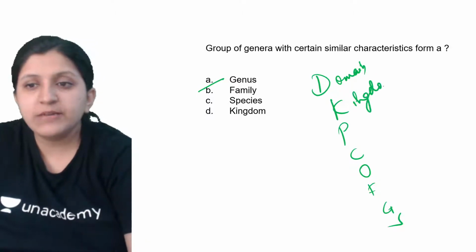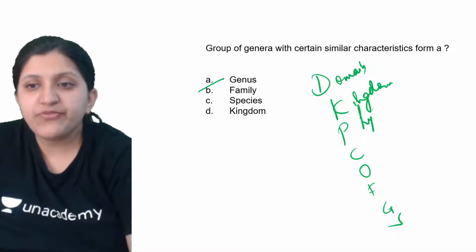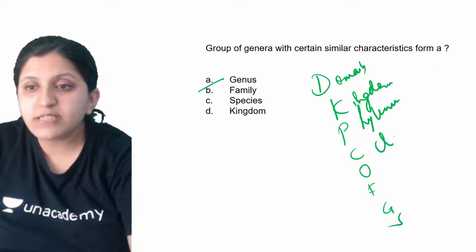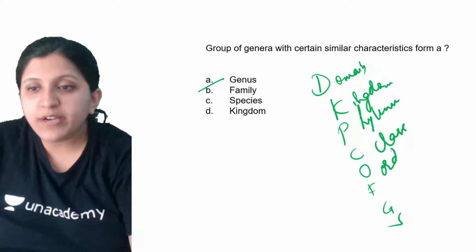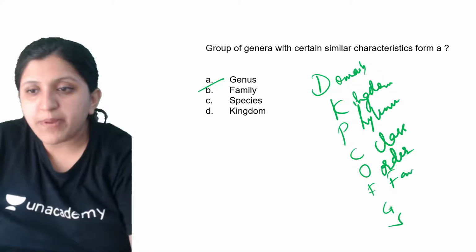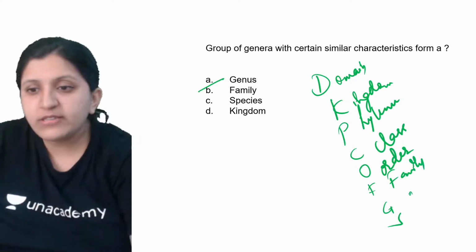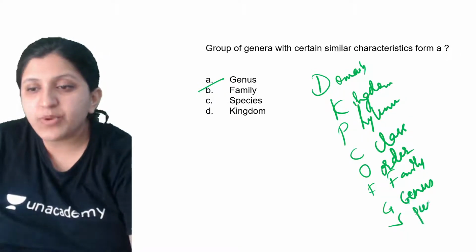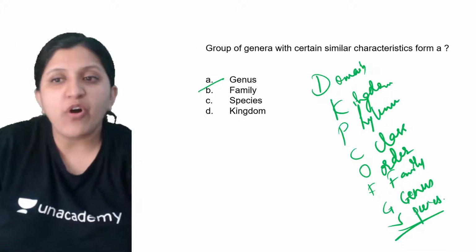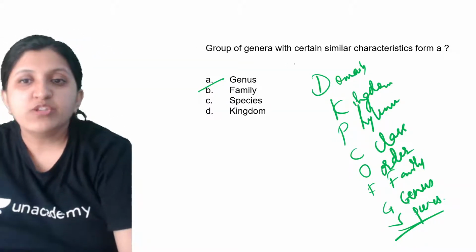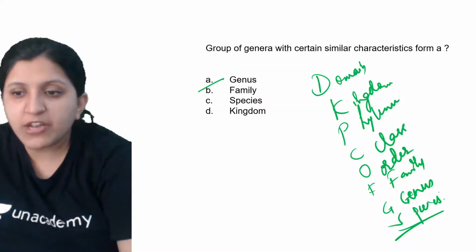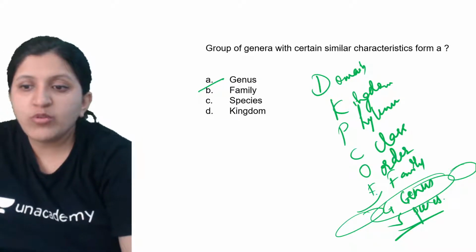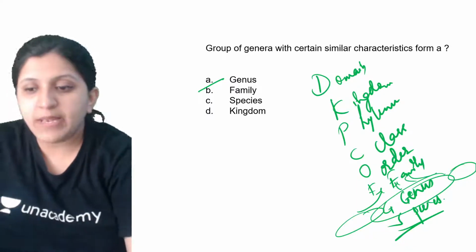Then there is kingdom, then there is phylum, after the phylum there is class, then there is order, then there is family, genus, and then species. Out of all this, you can see that a group of genera, many such groups of genera, will all be placed under a family itself.